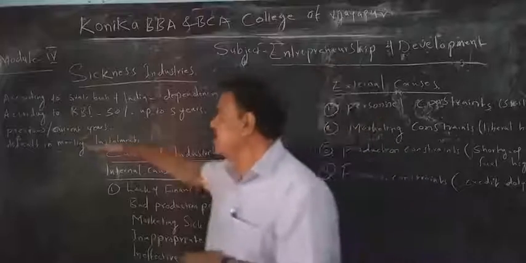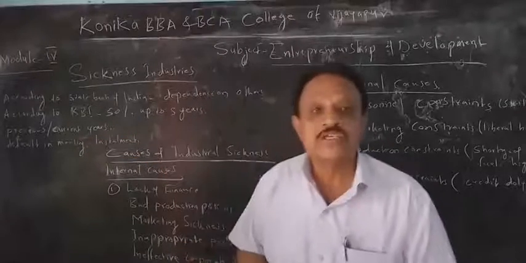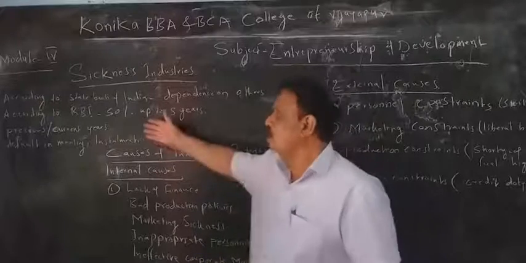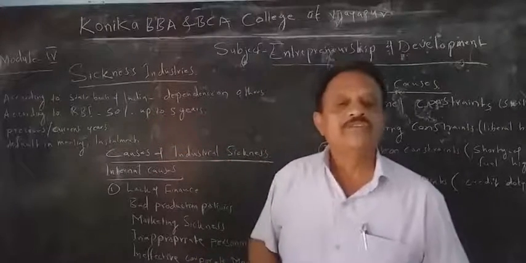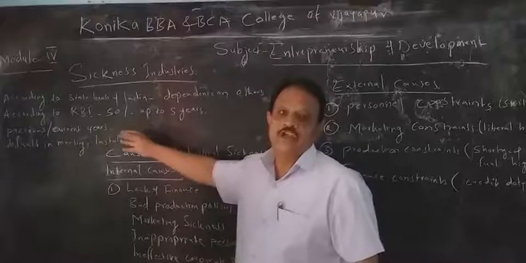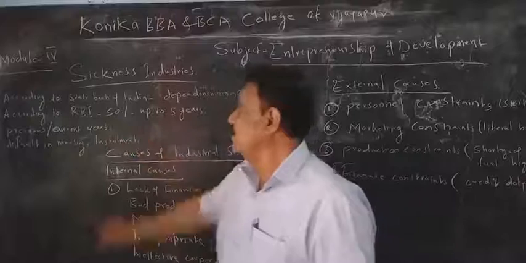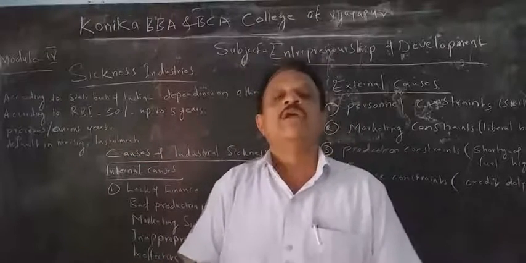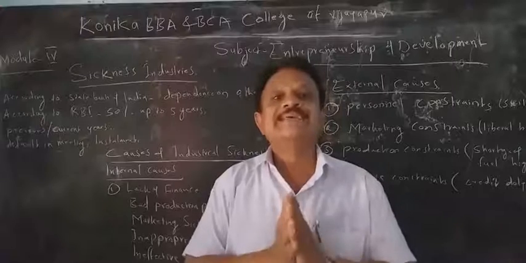So these are the sick industries according to the State Bank of India, the RBI, and other norms: continuous loss in previous and current years, and default in meetings and installments not paid regularly. This is called a sick industry.